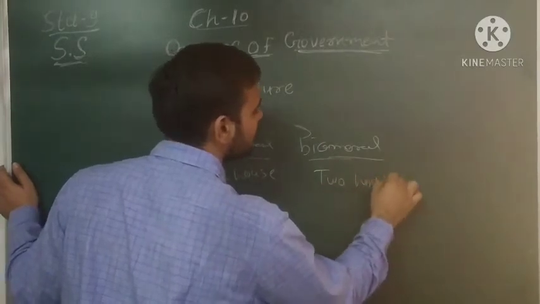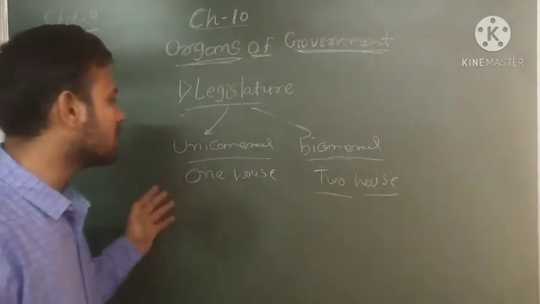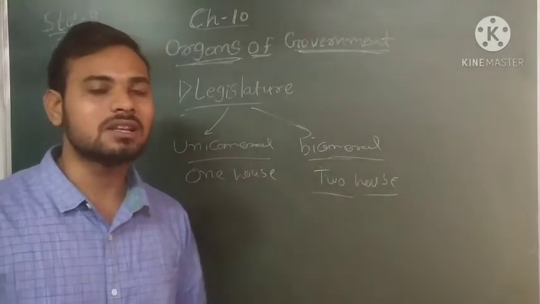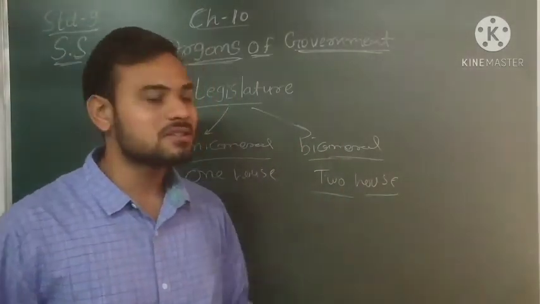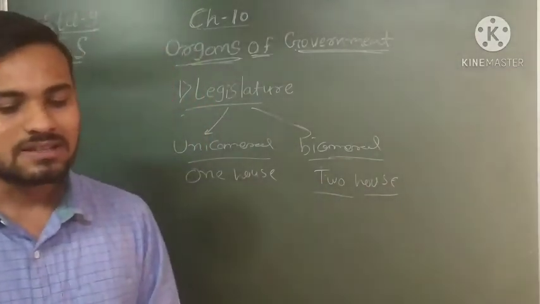Is it clear? So legislature has two types, unicameral and bicameral.